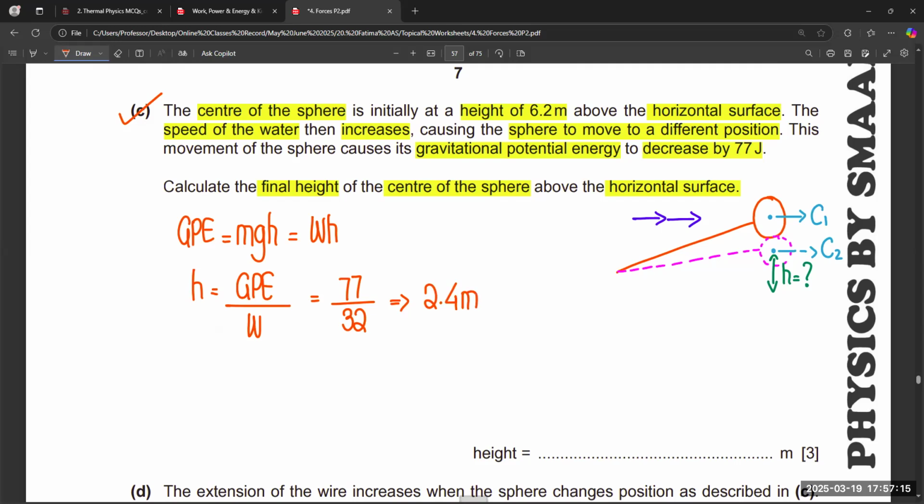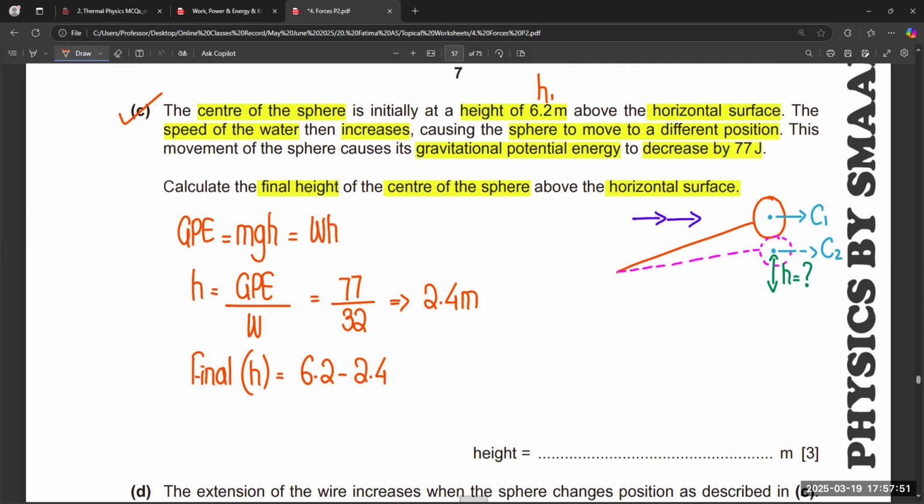So basically when this much amount of energy decreases, this much height also changes. And initially the height is 6.2. So the final height will be equal to 6.2 minus 2.4, because when energy decreases, definitely from 6.2 we are moving in the downward direction.